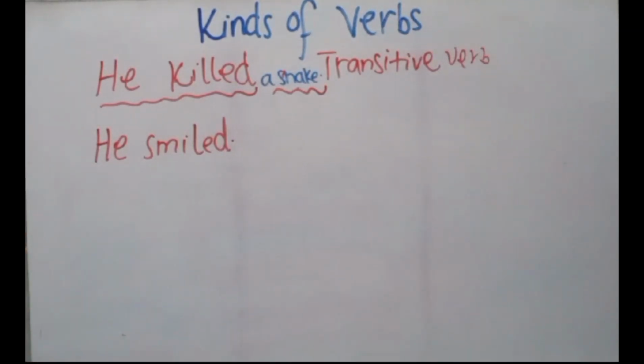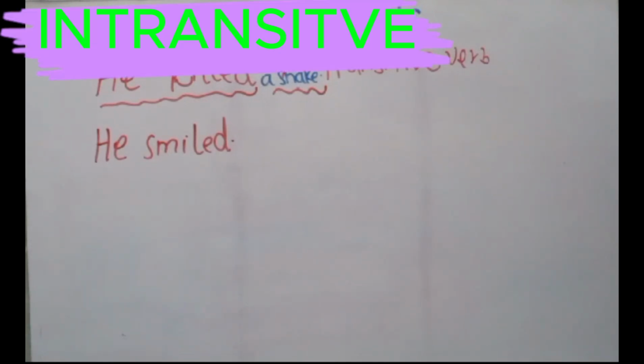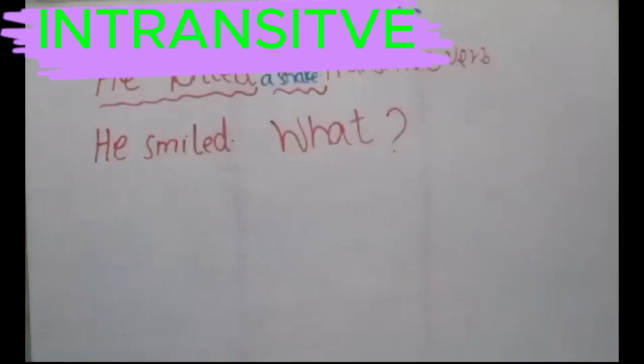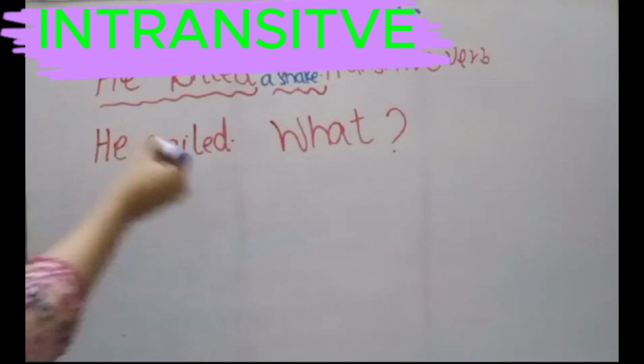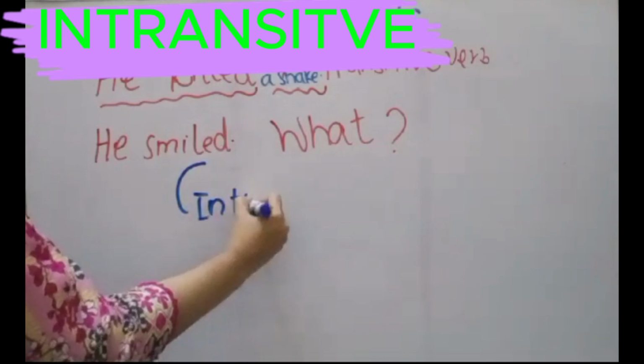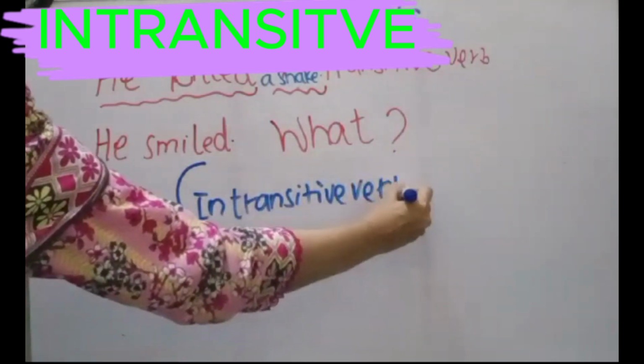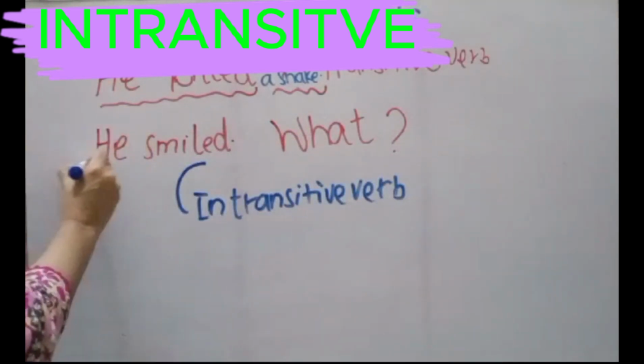If in a sentence we ask the question what, and the statement gives the answer of what, then it must be called transitive. If I say he smiled, there is no need to ask the question what. So this is called an intransitive verb.